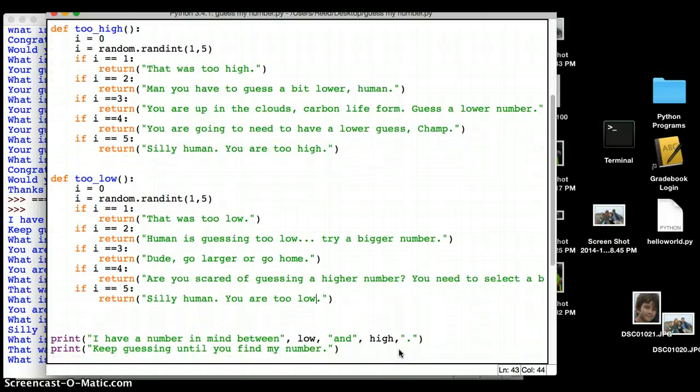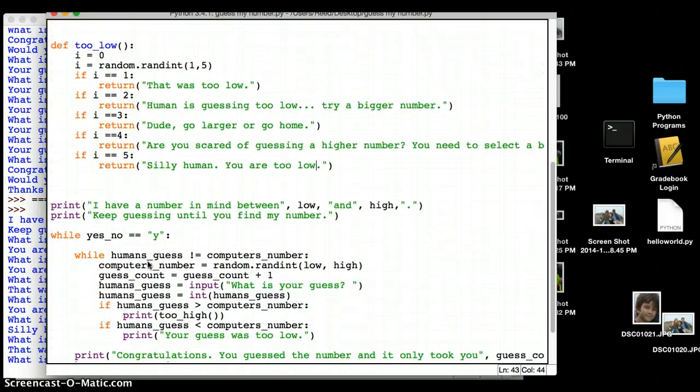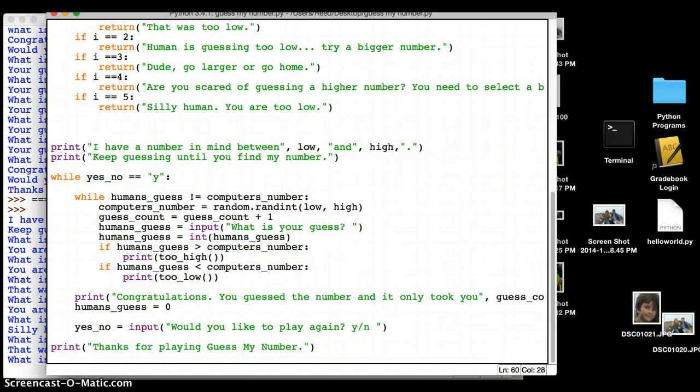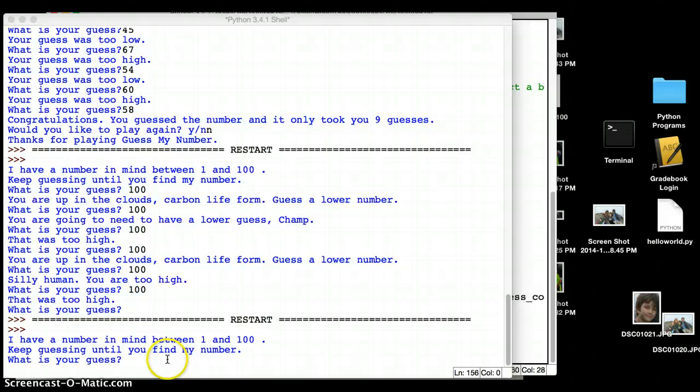Okay, so now too low is going to give us a random response here. So instead of printing "your guess was too low," I'm going to do the exact same thing as I did above, too low. Because what I've done is I've created a function that does this. So let's go ahead and run our program. Oh, yeah, we have to save it. So, what is your guess?